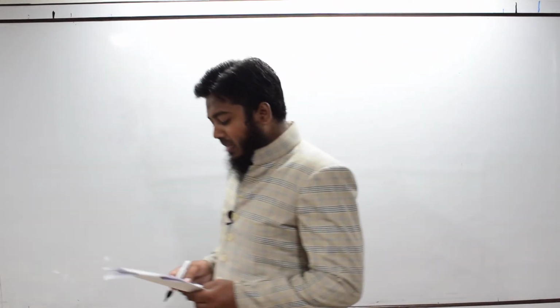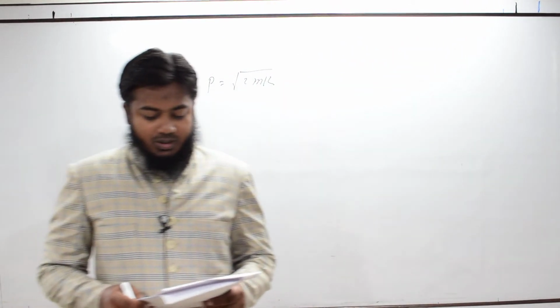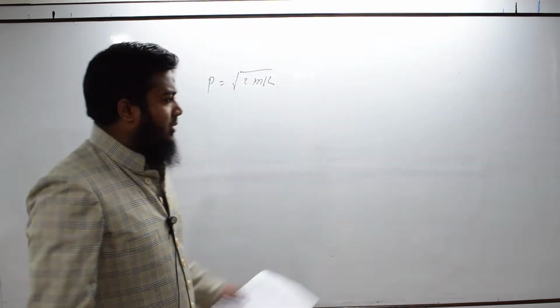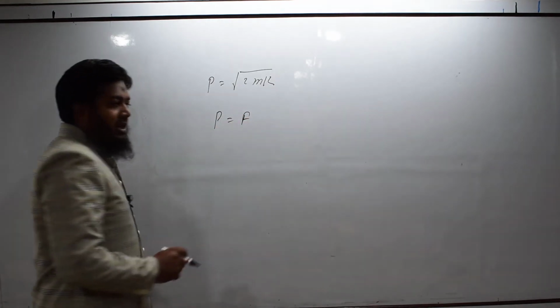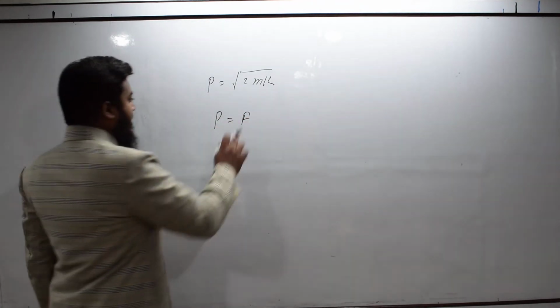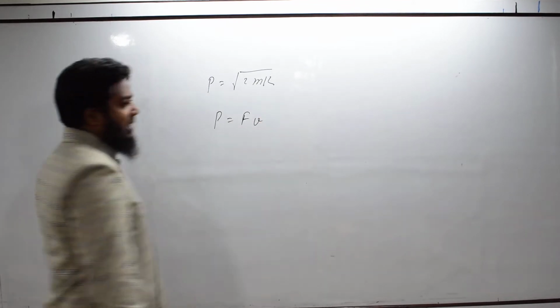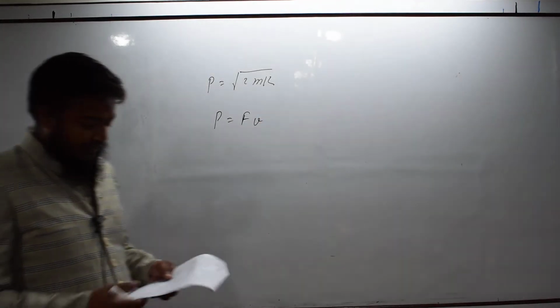Next question, if a force F is applied on a body and it moves with a velocity v, the power will be. So, it is a very simple question from definition. If constant force is applied on a body and it is moving with velocity v, then power is equal to Fv. It is a definition.